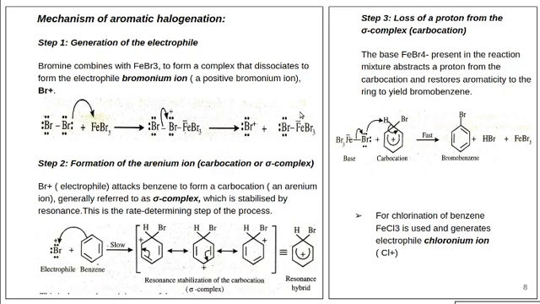If you are asked to write the mechanism of aromatic chlorination instead, you have to replace FeBr3 with FeCl3 and bromine with Cl2. Then the electrophile will be the chloronium ion, Cl+. All other things will be the same.